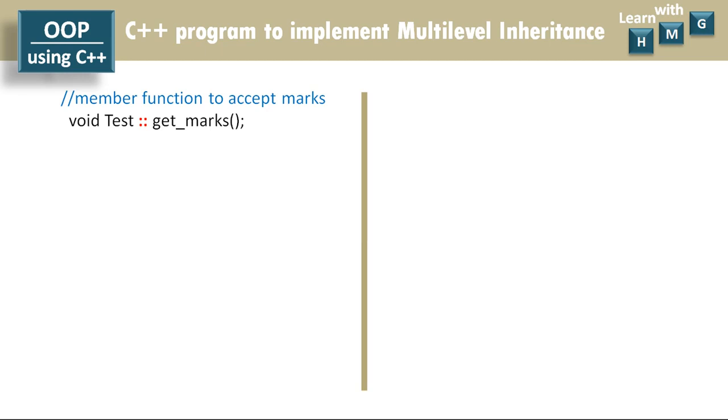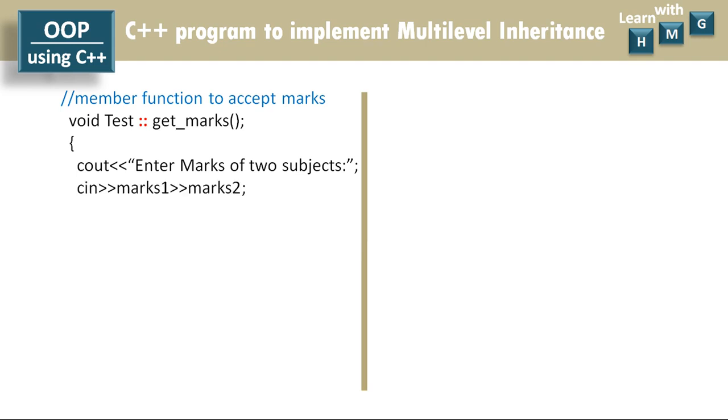GetMarks, which is the member of test class, does not return any value and does not accept any argument. So the first line of this member function will be void test scope resolution operator getMarks. Then first let us display the prompt message, enter marks of two subjects, so that the user can enter the values of two marks, that is, using cin extraction operator, marks1 and marks2. So this is the input operation to accept the values of the two data members, marks1 and marks2.